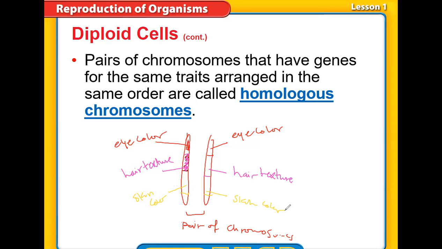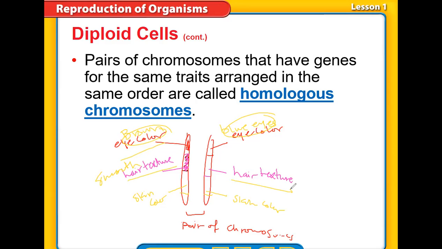But maybe your father has brown eyes while your mother has blue eyes. So the expression of the gene, or how the gene makes the trait appear, may be different. For example, your mother's hair is smooth while your father's hair is curly. Your mother's skin is brown or has dark pigmentation, while your father's is blonde or has white skin.